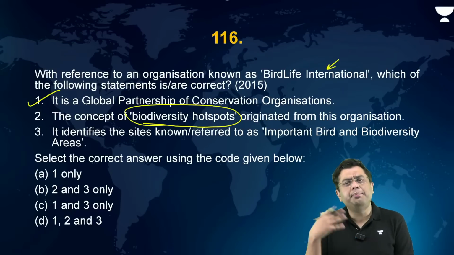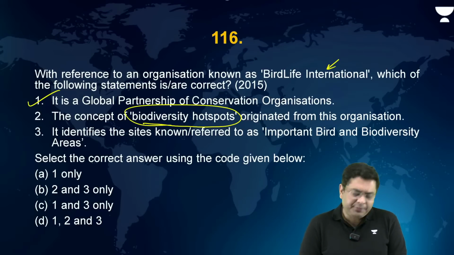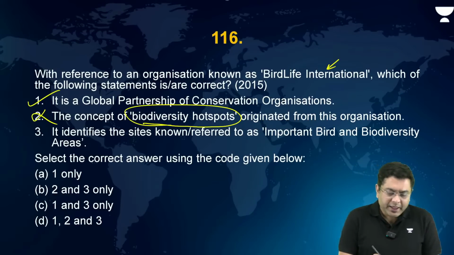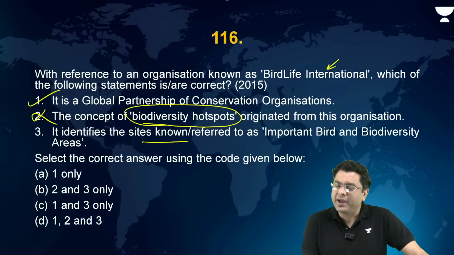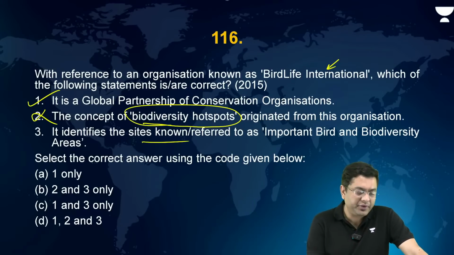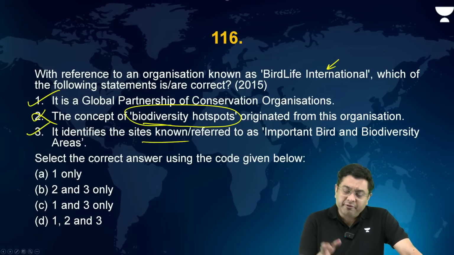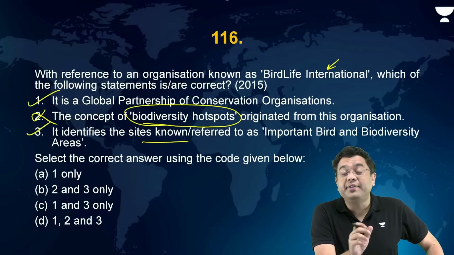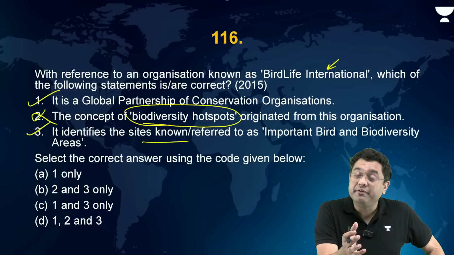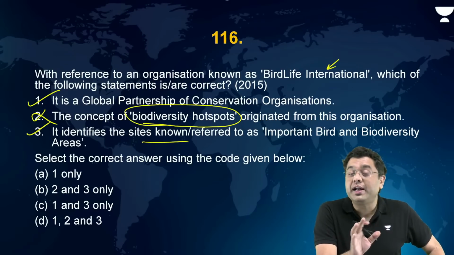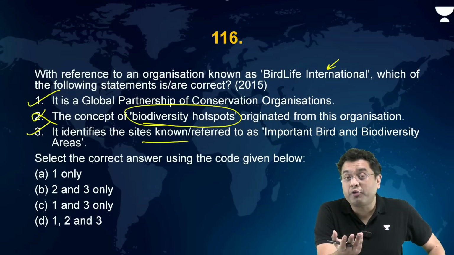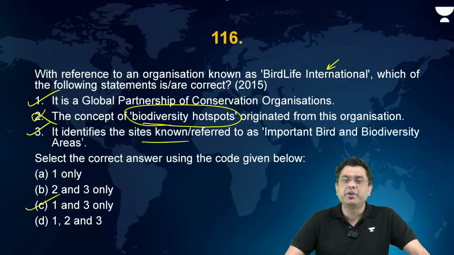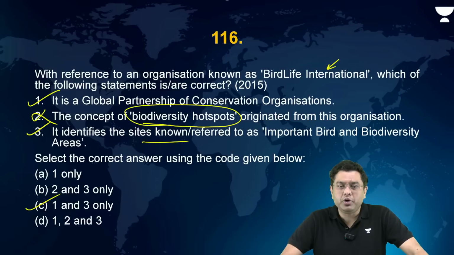The concept of biodiversity hotspots originated from this organization? BirdLife International involved in biodiversity hotspots? Absolutely incorrect. Now, it identifies the sites referred to as important bird and biodiversity areas. This is correct. In fact, BirdLife International is also one of the partner organizations of the Ramsar Convention, because the Ramsar Convention also talks about preservation and conservation of waterfowl species, which are birds. So bird conservation is important there. The correct answer in this case is 1 and 3 only.